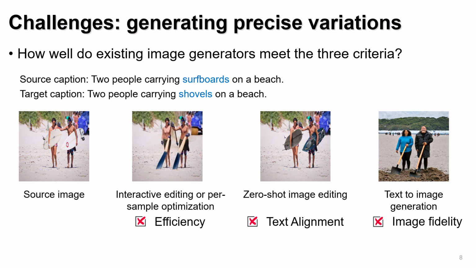For instance, if the target caption specifies changing surfboards to shovels, the generated image should reflect this modification. While interactive image editing or per-sample optimization methods can achieve high text alignment and image fidelity, they lack efficiency. Zero-shot image editing methods often fail to make the desired semantic changes, such as replacing surfboards with shovels, resulting in poor text alignment. Text-to-image generation methods typically fail to preserve the parts of the image where the semantics remain unchanged, leading to low image fidelity. The inaccurate synthetic variations produced by these methods can mislead the learning of VLMs.